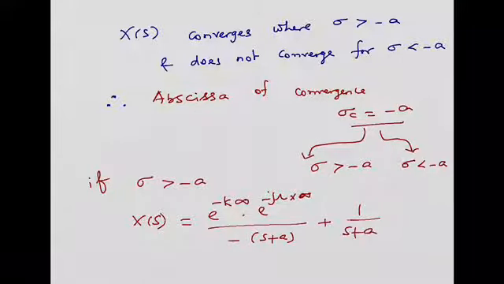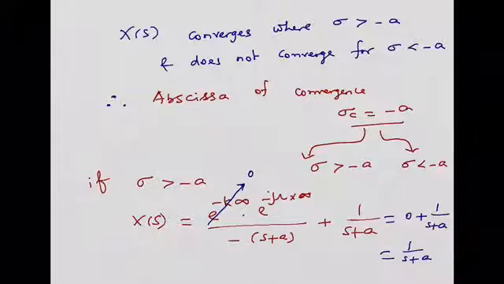At that time this equation becomes 0. The first term will become 0, e power minus infinity. If it is e power minus infinity, this becomes 0. If this is 0, then 0 plus 1 divided by s plus a. You can say X of s is 1 divided by s plus a. I'll summarize the condition in the next slide.